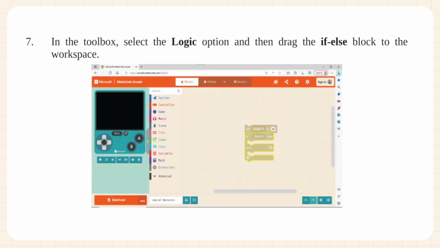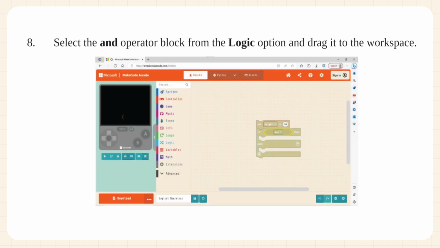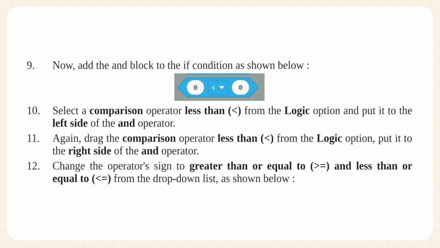7. In the toolbox, select the Logic option and then drag the if-else block to the workspace. 8. Select the AND operator block from the Logic option and drag it to the workspace. 9.